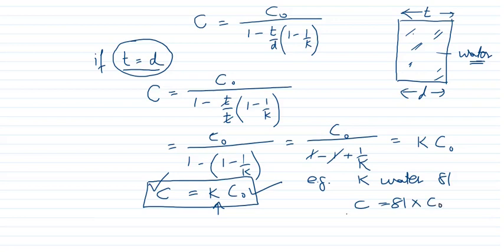So in this way the capacity increases. Therefore, whatever the dielectric constant of the material inserted between the plates of a capacitor, that many times the capacity will increase.